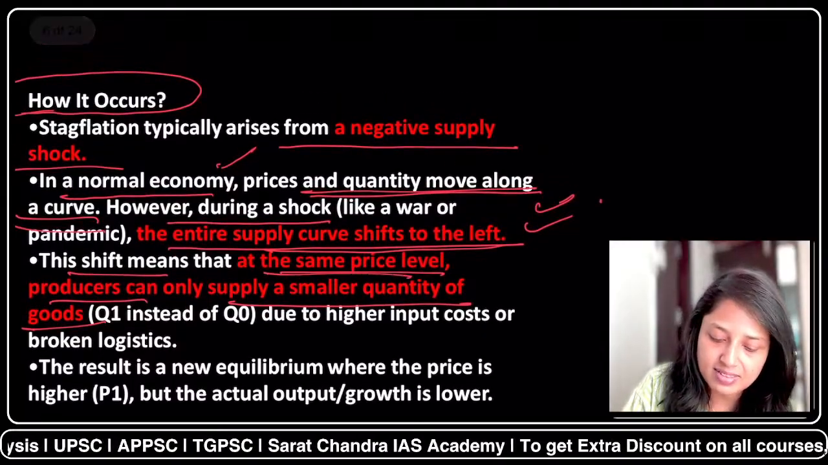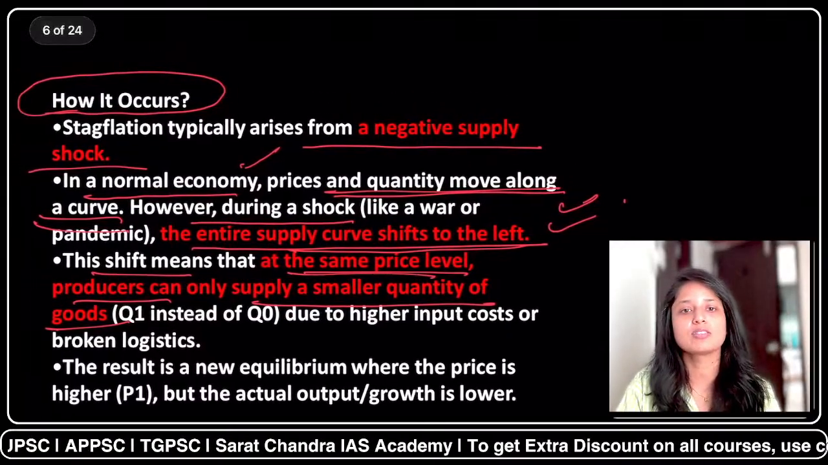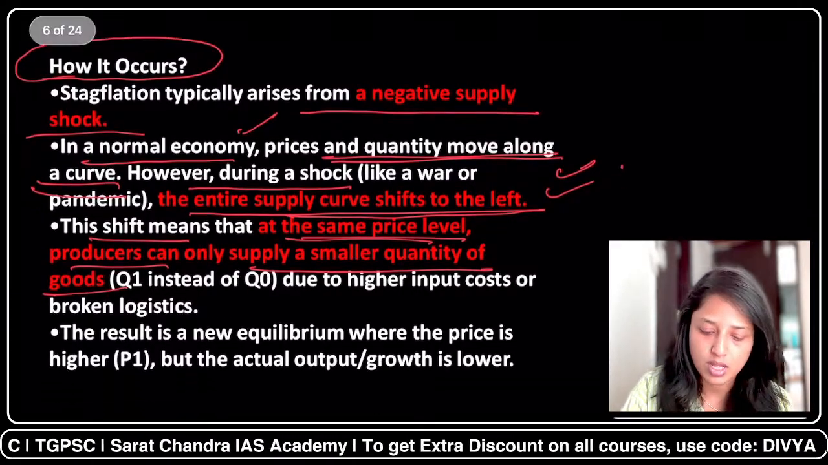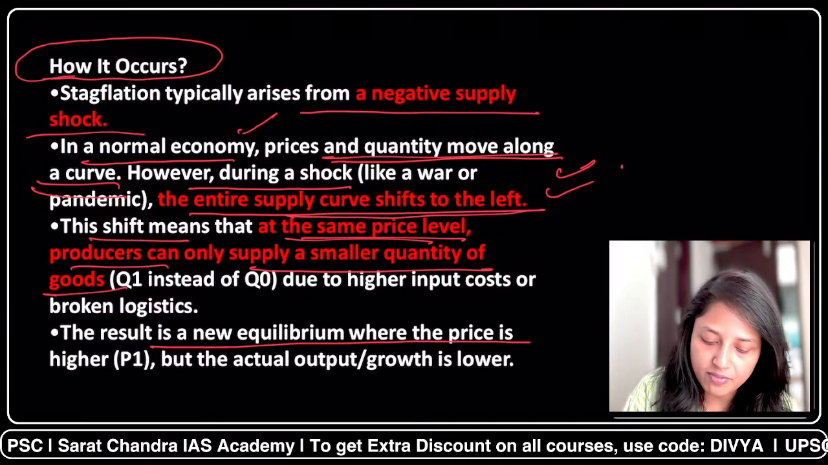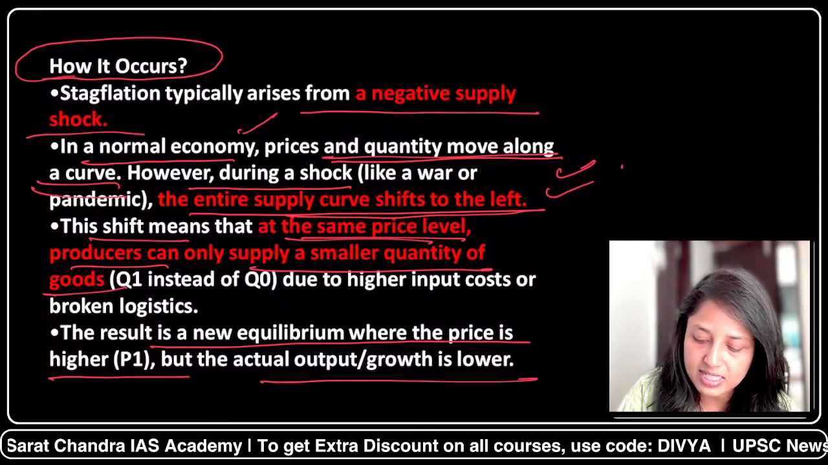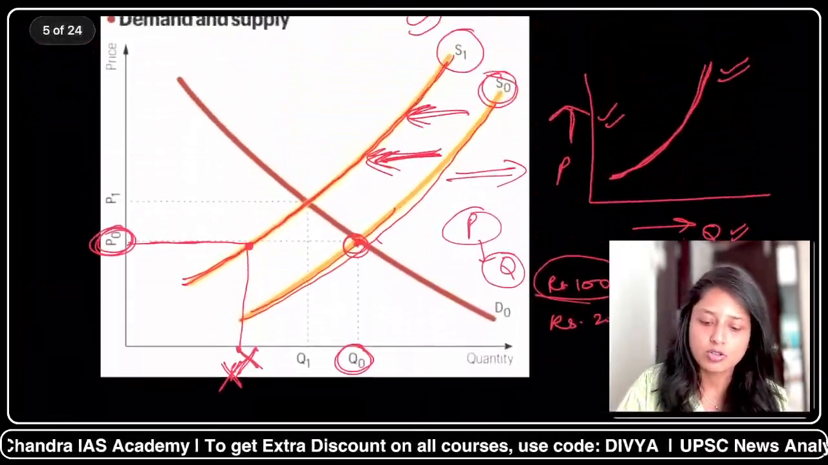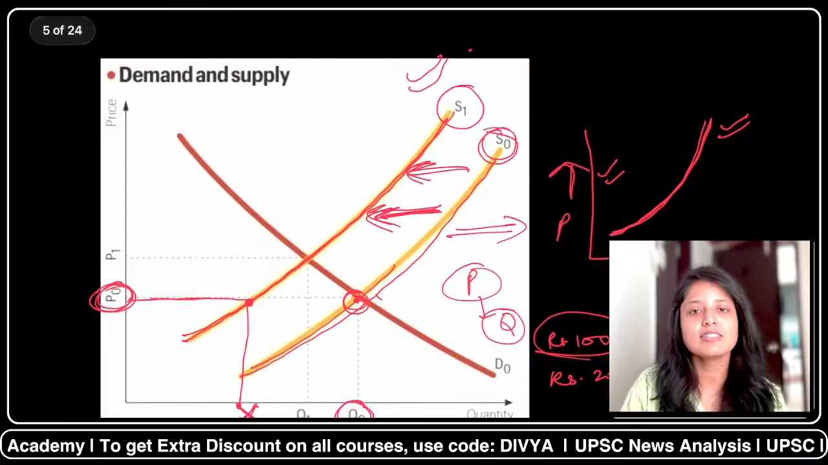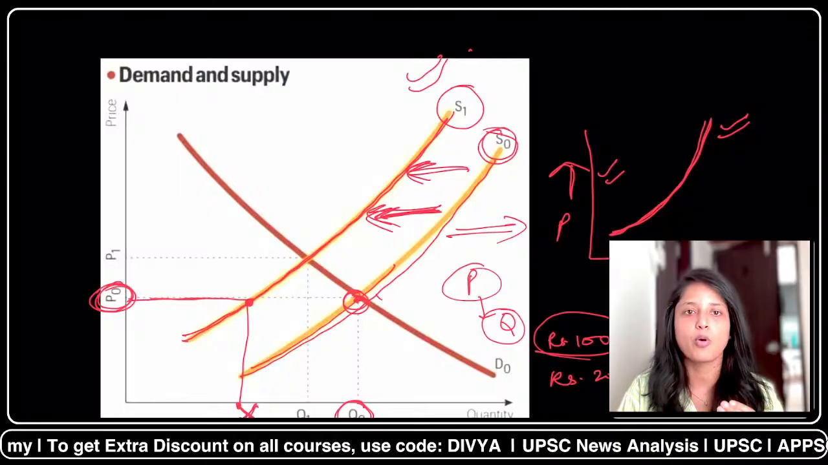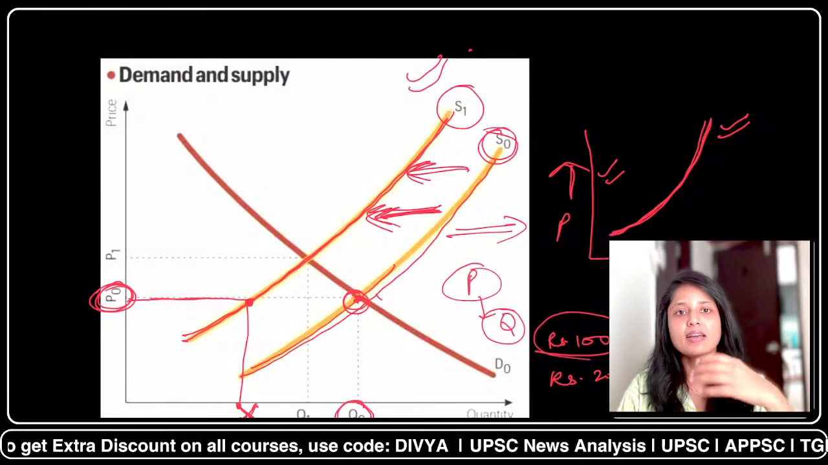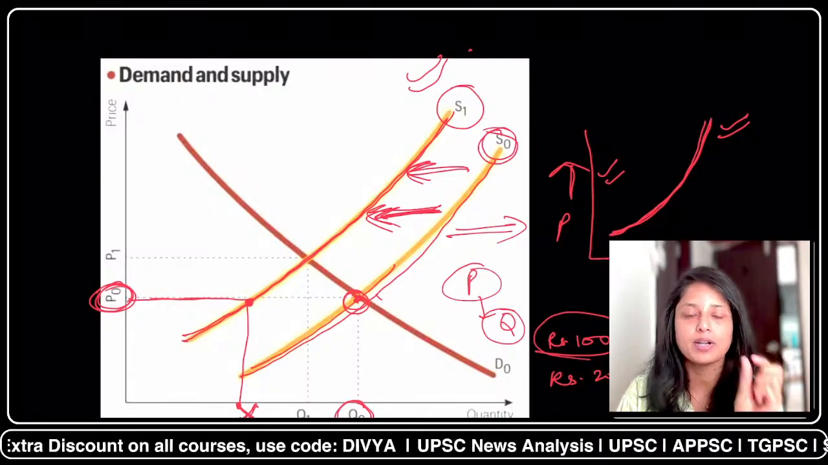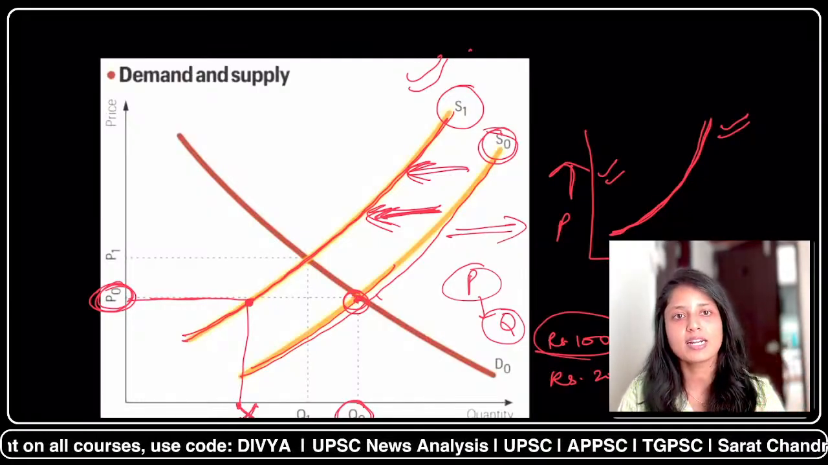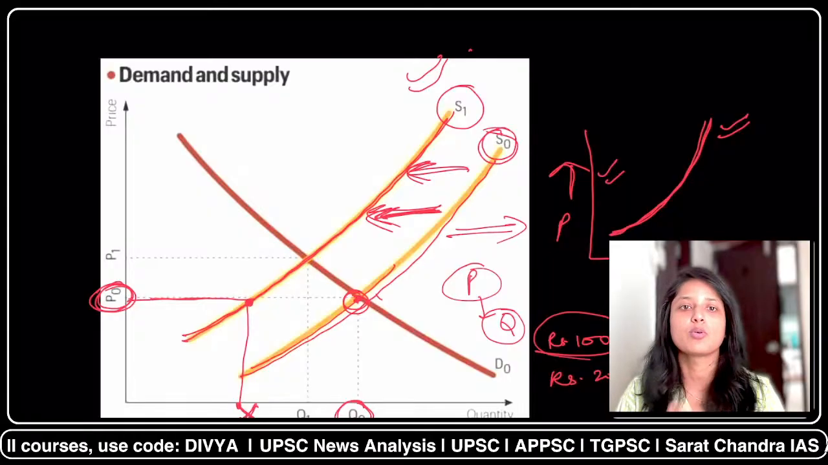So this shift means that at the same price level, the producers will supply a small quantity of goods. The result is a new equilibrium where the prices are higher, but the actual output growth is lower. So see, please understand the concept of equilibrium also. In the demand supply curve, equilibrium is a point where the suppliers are agreeing to supply a particular quantity, and the people are agreeing to take that product at the particular price and the particular quantity.